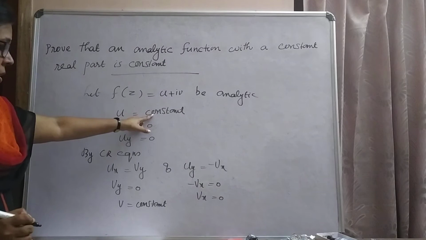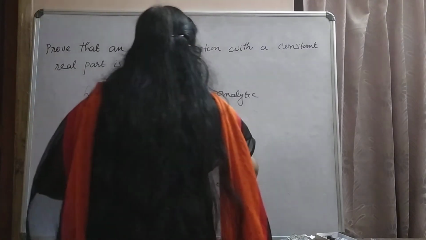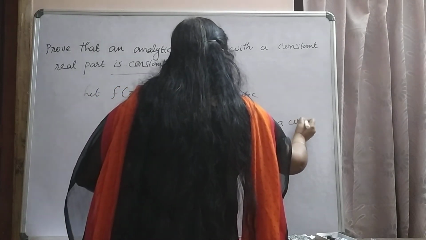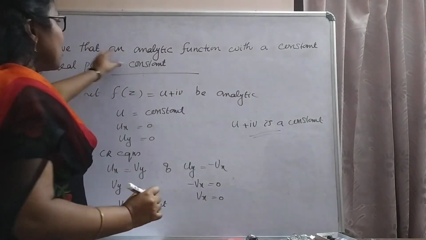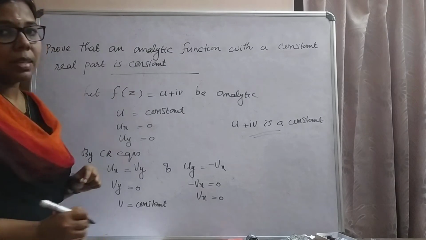Since u is a constant and v is a constant, u plus iv is a constant. That is, an analytic function with a constant real part is constant. We get the answer.